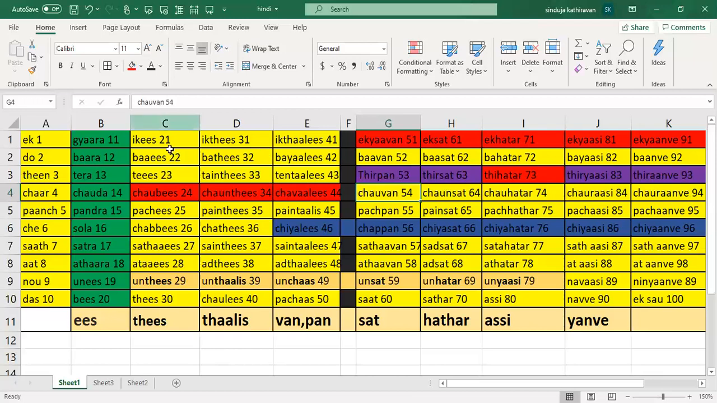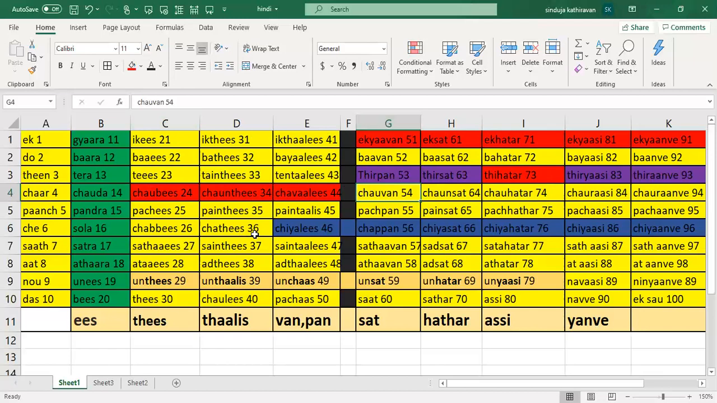Now you would have got an understanding over here. So below 50, you should say it as ik, ba, and te. And above 50, you're saying ik, ba, and tir, with the exception of 73, which is ti, hatar. Remember it that way. Okay, so now that is done, right?